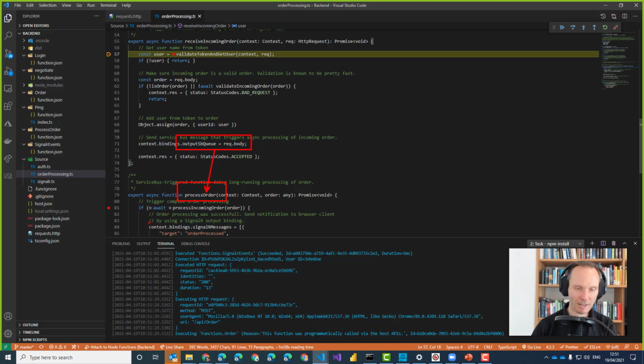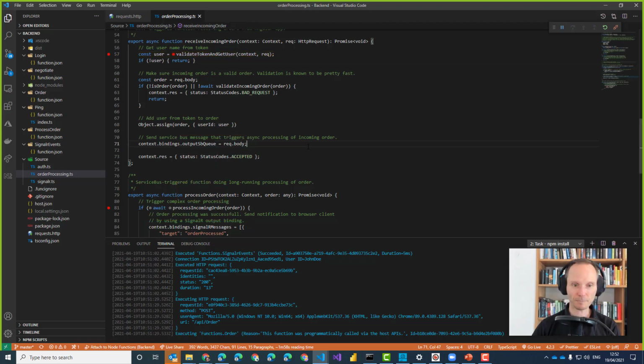And afterwards, this one should then send the message through SignalR and WebSocket back to the client without us speaking SignalR. So let's continue with the debugger.